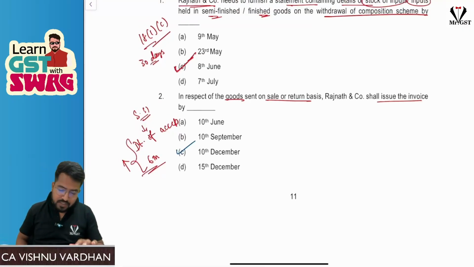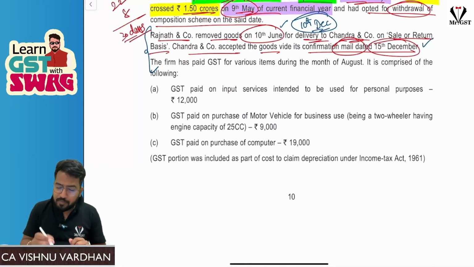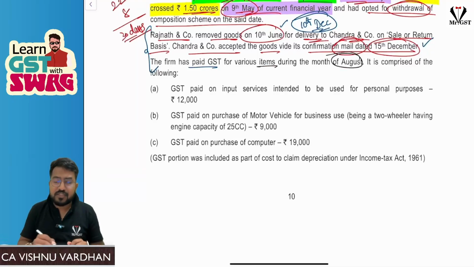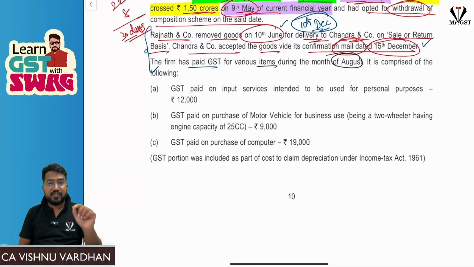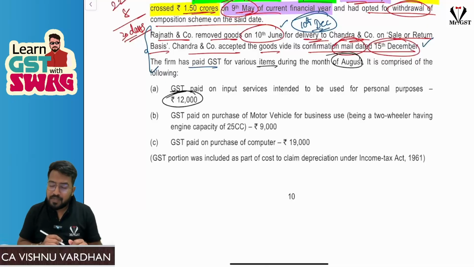Okay, next, the firm has paid GST for various items during the month of August. If you remember, they have asked a question regarding what is the ITC eligible for the month of August. Here, understand the amount they have given is GST paid, not the value. So please be careful here. GST paid on input services for personal purpose. So personal purpose, you cannot take ITC.